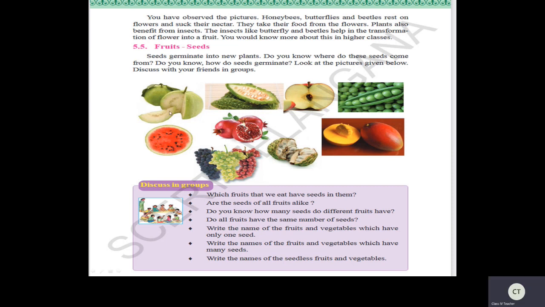Yes, can you see the seeds? Yes, you have seen bitter gourd. Now see here, inside what can you see? Bitter gourd seeds. Here these are apple seeds. See here green peas. Here watermelon seeds, and these are pomegranate, right? And see here custard apple. Now see here mango, right? In a few grapes you will find seeds, and nowadays we are getting seedless fruits, right? So that is another thing. Now let us discuss a few points from this.